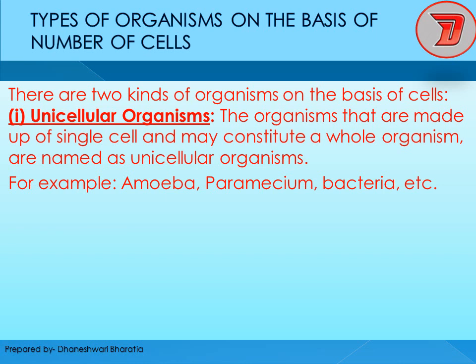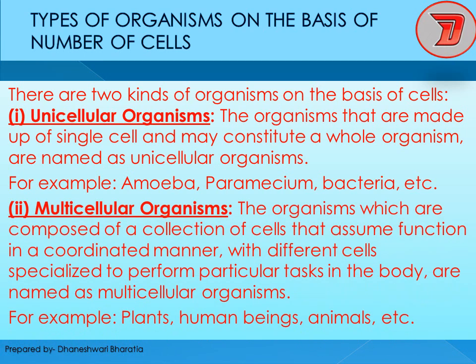Unicellular organisms are those made up of a single cell and may constitute a whole organism, for example amoeba, paramecium, bacteria, etc. This single cell comprises the entire body, and that single cell carries out the required biological processes in that organism. Let us move to the next.